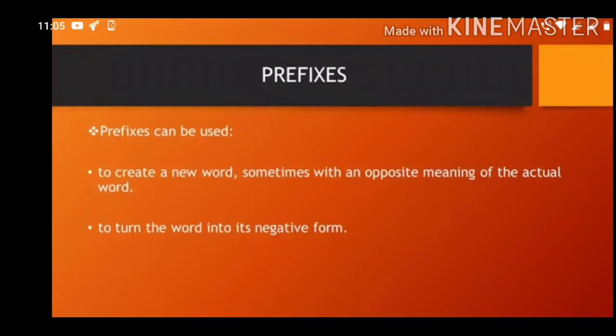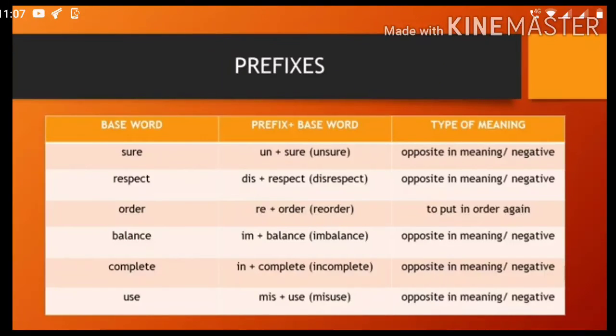So sometimes it gives an opposite meaning of the actual word. Next point, to turn the word into its negative form. Negative form means to give the different meaning. For example, I take kind. Which prefix can I add to this? It is un. Unkind. Kind is a positive word, and unkind is negative form. Okay, understood? Now let us learn this with the help of a table.